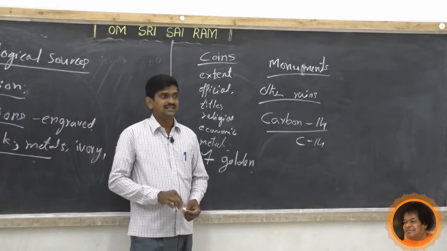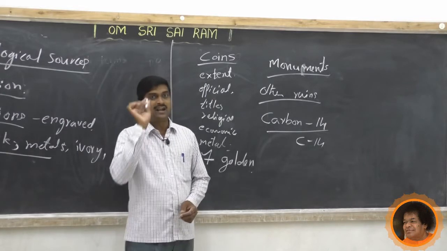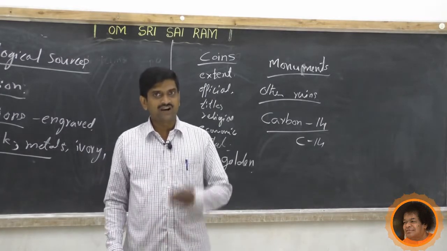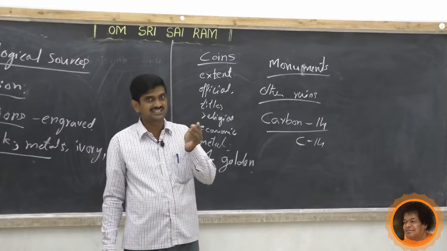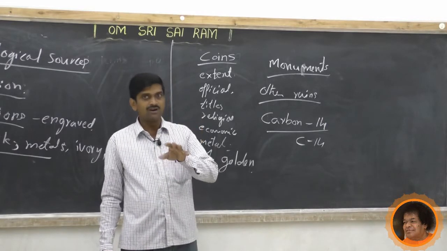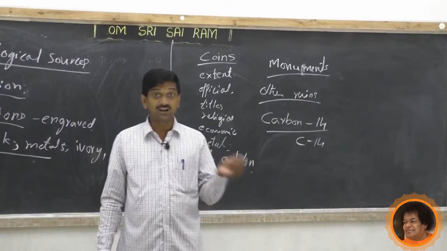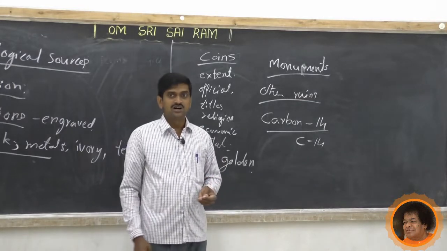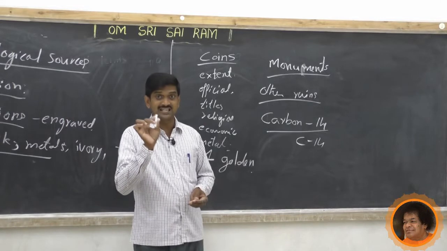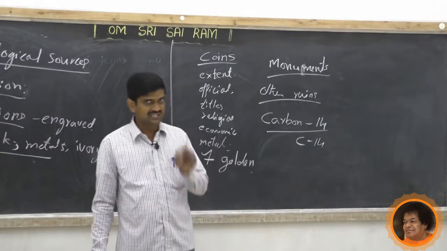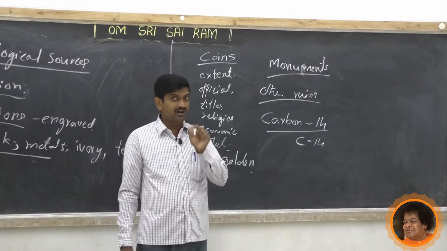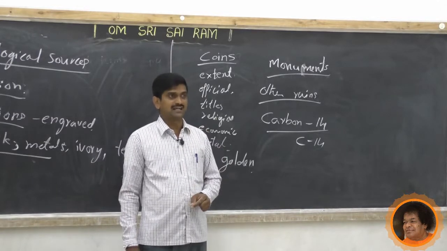Mainly this is about biological ruins, finding out the age of biological ruins, that is the dead bodies of animals or plants. By using the scientific method carbon 14, the historians will find out the accurate period or age of those items.